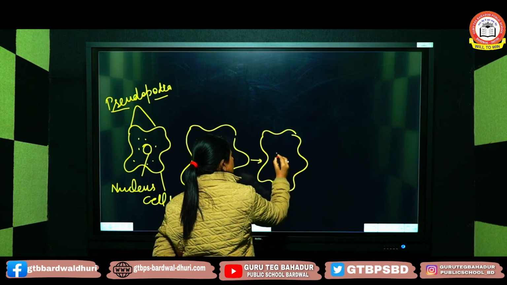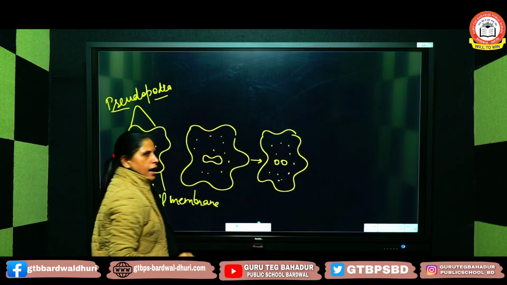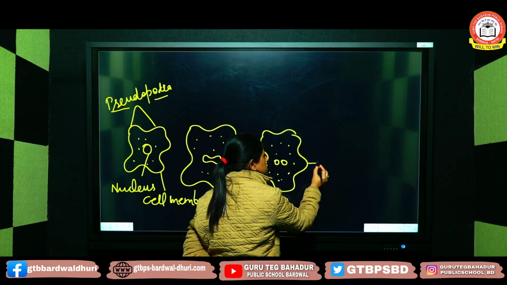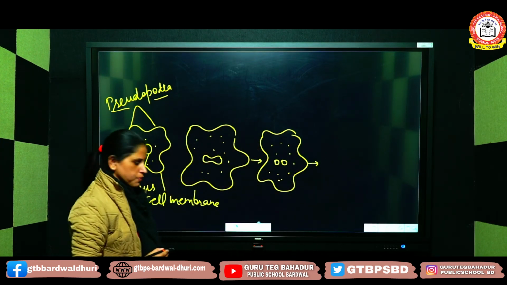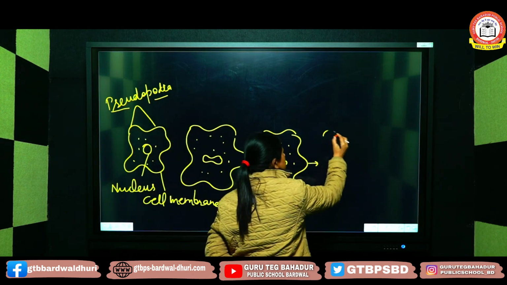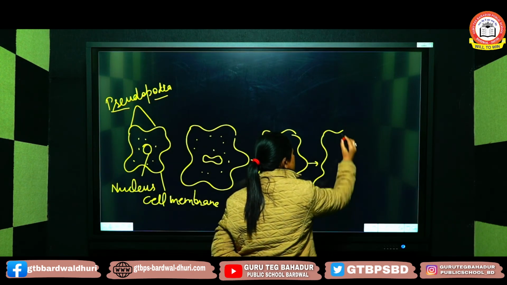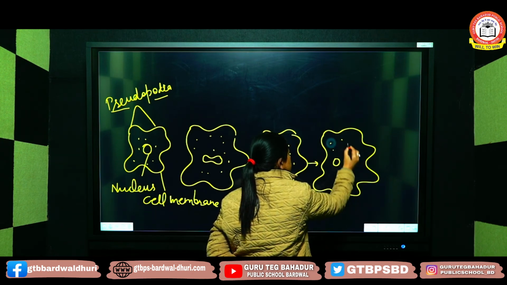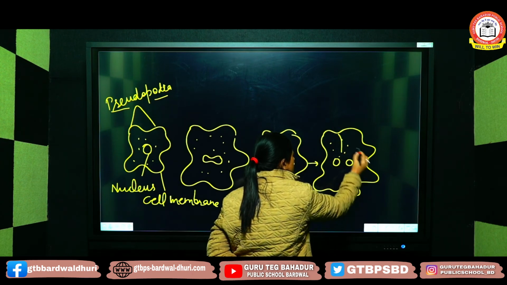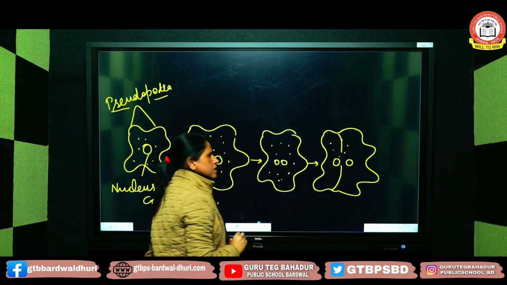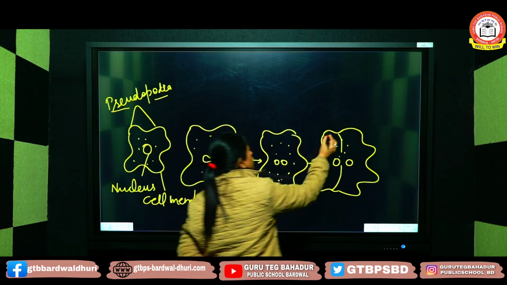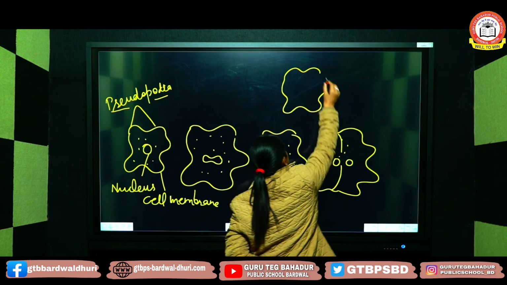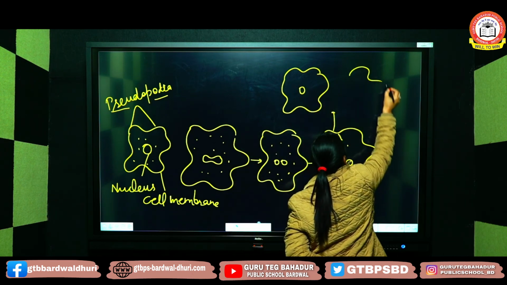After the division of the nucleus, division of cytoplasm takes place.